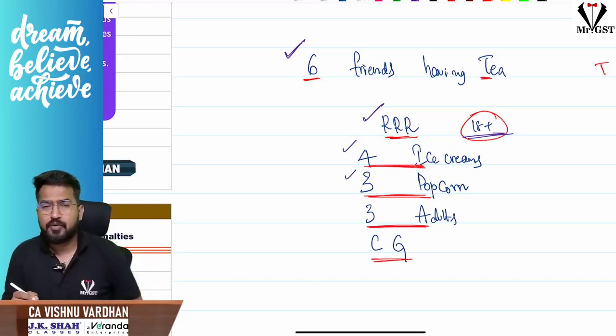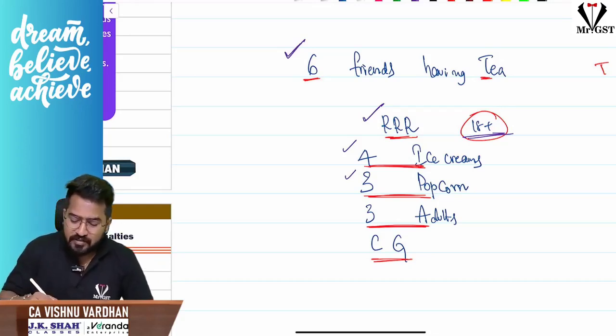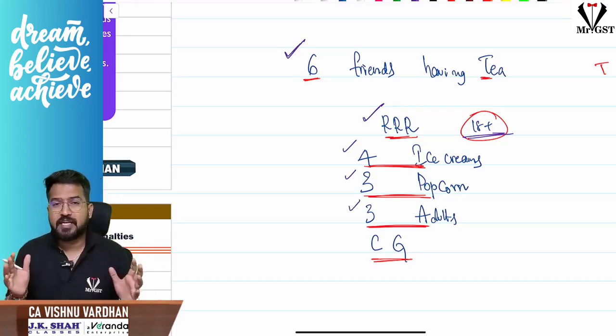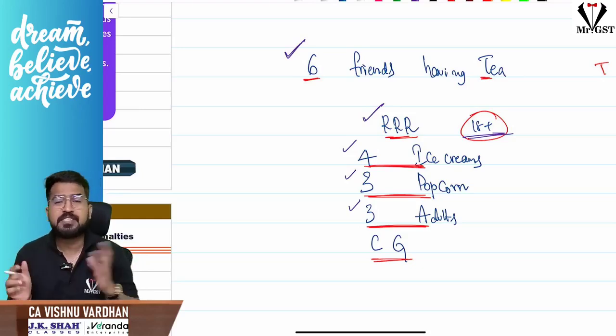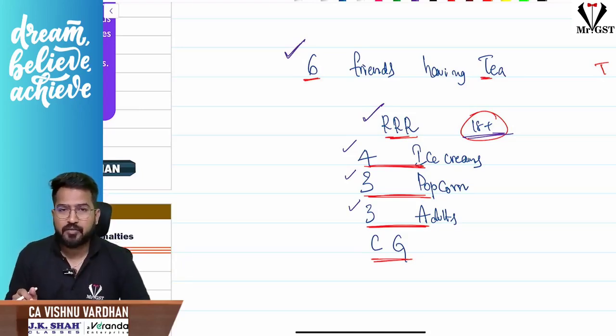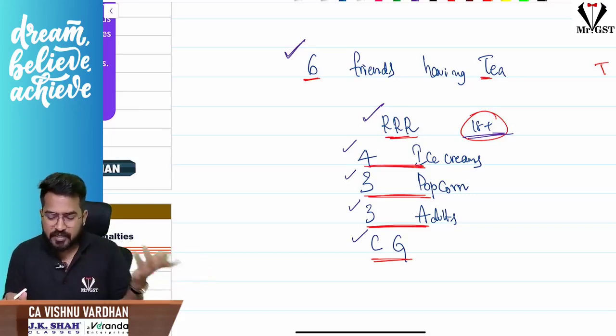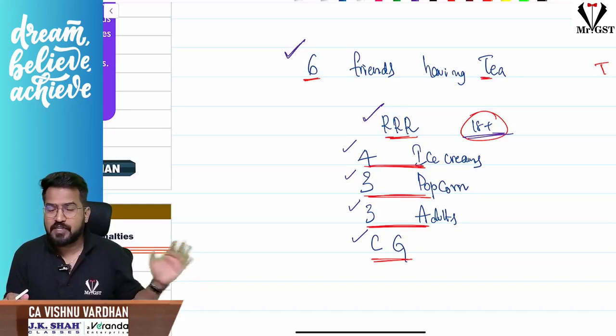Now when they have entered into the theater, when they purchase the tickets and they are going to the theater, only 3 members out of that 6 members gang are 18+ actually. Only 3 members are adults. That means only they will be allowed to the theater. Remaining 3 people will not be allowed, because the central government norms that A-rated movies, obviously only 18+ people have to enter. So here they got disappointed and all the 6 friends returned to their homes.